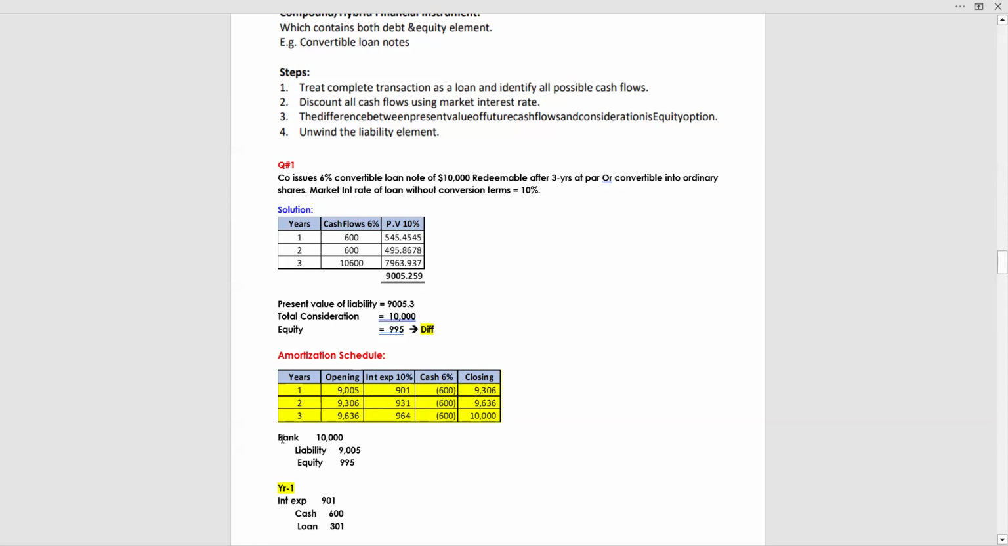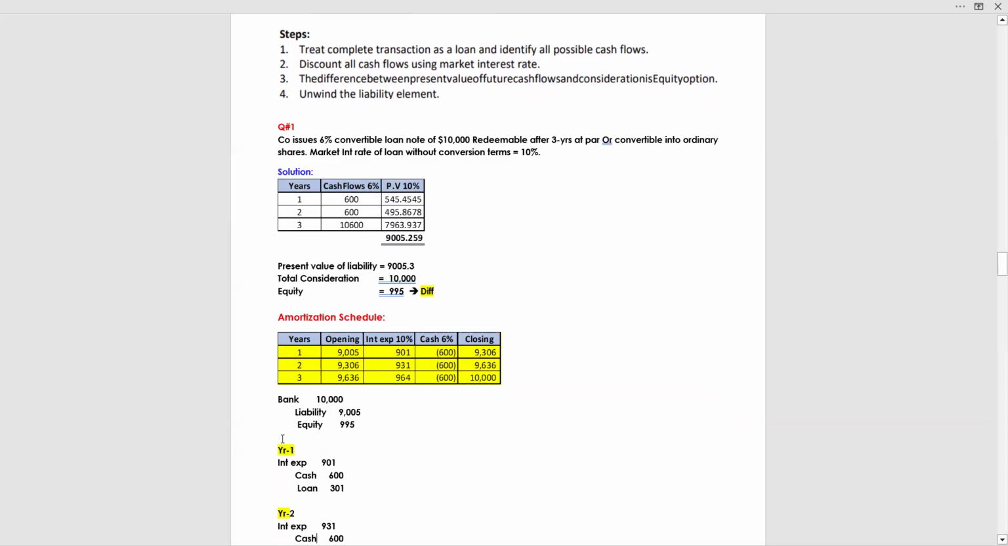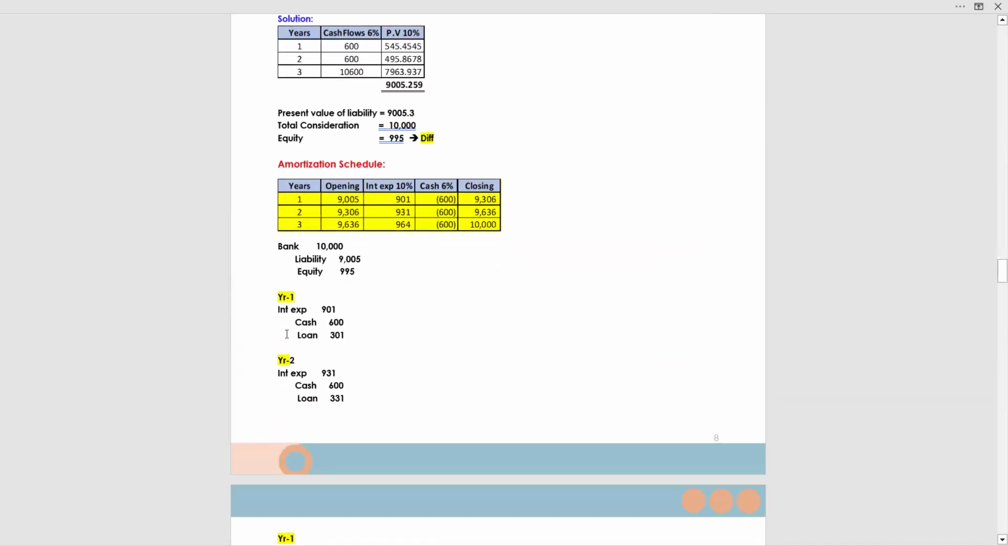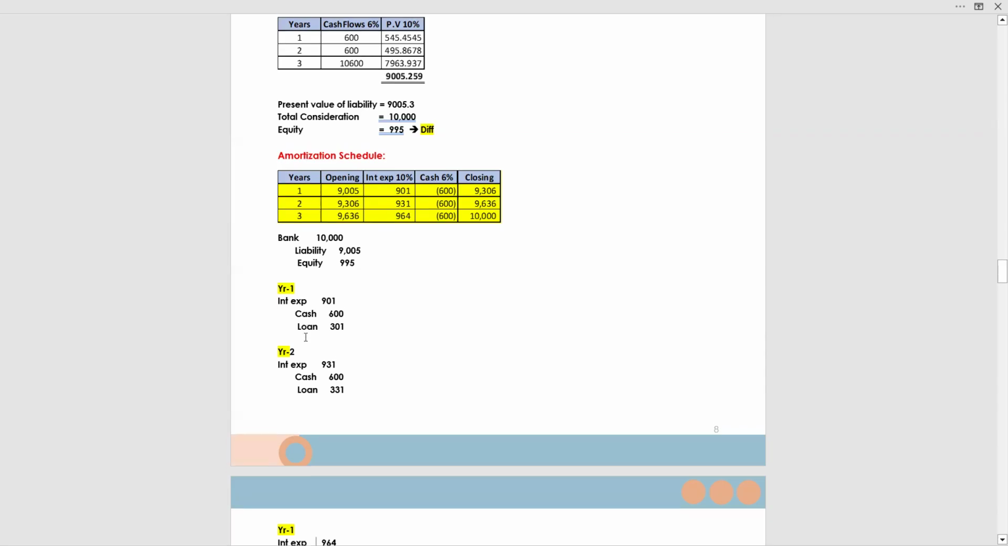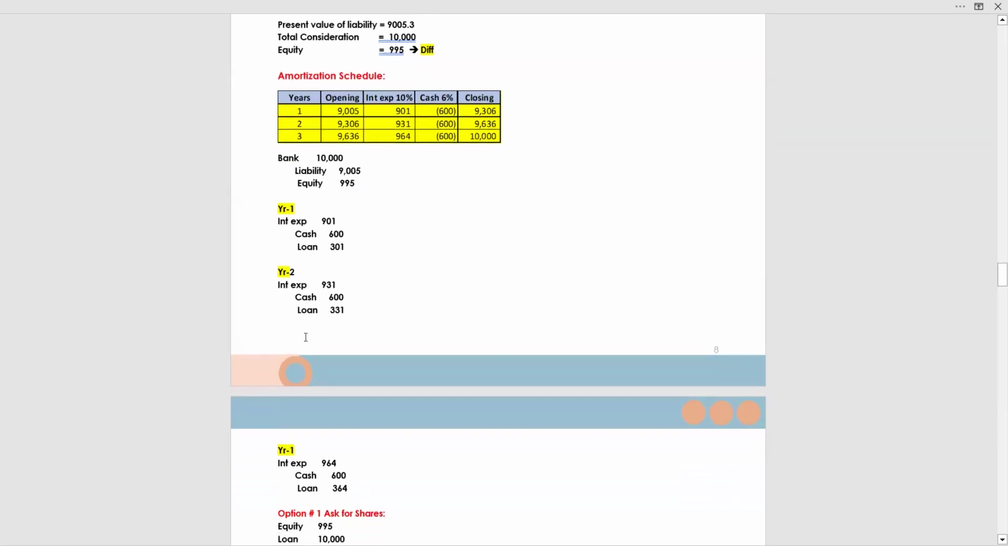So you will make this entry: bank debit, liability credit, and equity credit. Year 1: interest expense 901, cash 600, loan 301. Interest expense is 901, you paid 600, so still you have a liability of 301. And in year 2, again the same entry, and in year 3, the same entry.